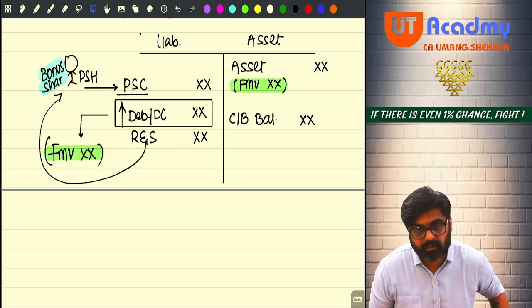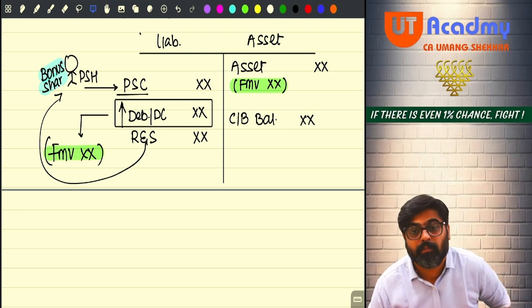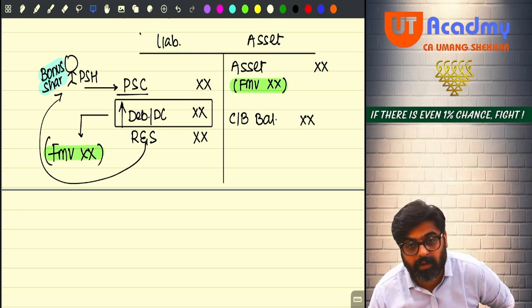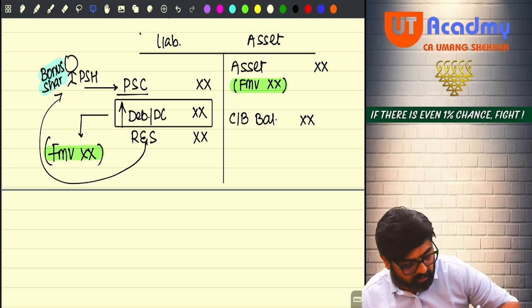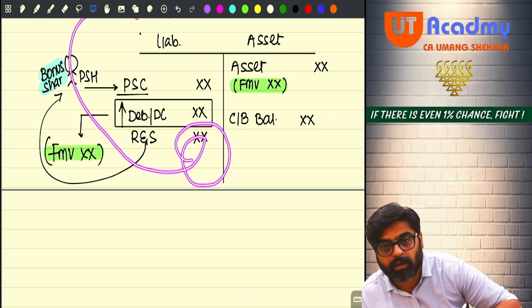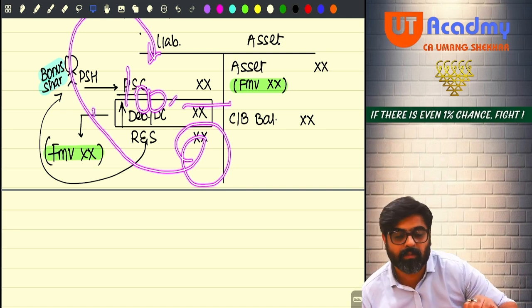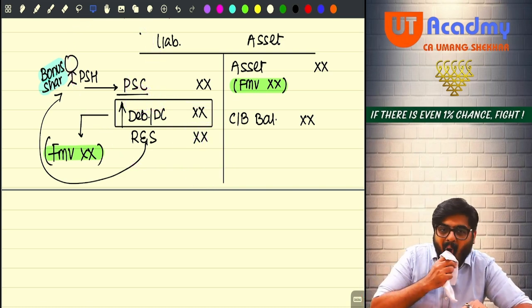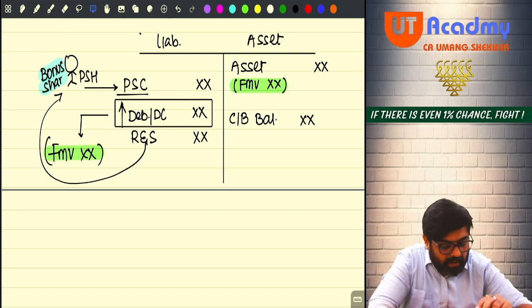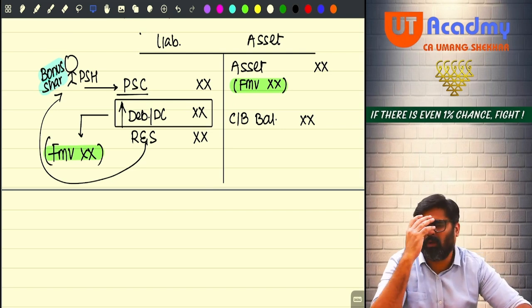Can you give it by distributing the profits? Yes, you can. But you can distribute that same 10 lakh of profit through share capital also. How come? First you will convert the reserves of 10 lakhs into your capital by issuing bonus shares. Face value per bonus share is 100. How many shares? 10,000. So 100 into 10,000 will be 10 lakhs.